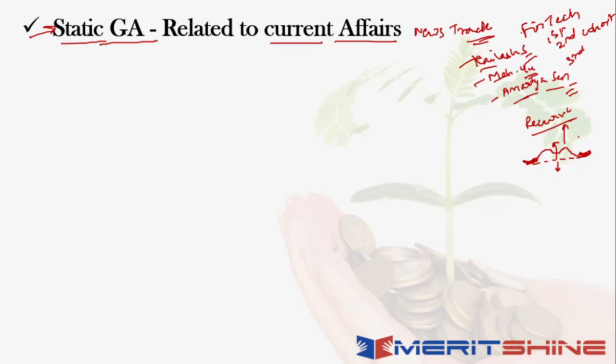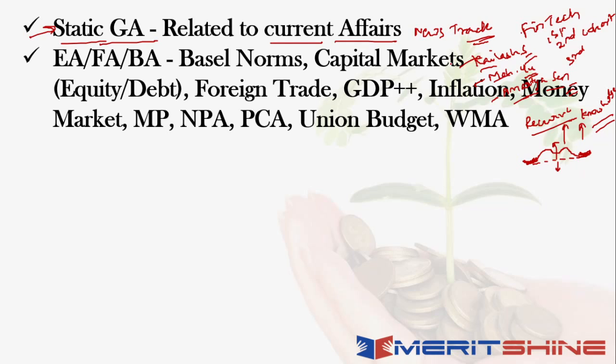So curiosity can also help you achieve things, and the bigger part is curiosity improves or adds to your knowledge, which can actually come in handy at any point in life. That is where the curiosity angle comes into the picture, right? So static GA bhi aata hai, but it is usually related to the current affairs. So I've given you some examples as to how things can be correlated.